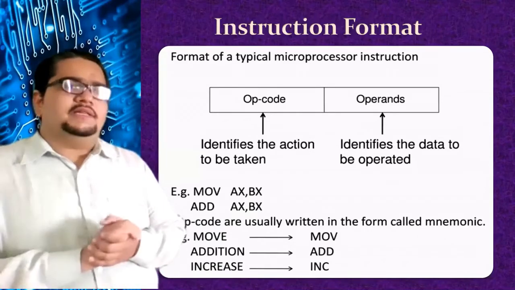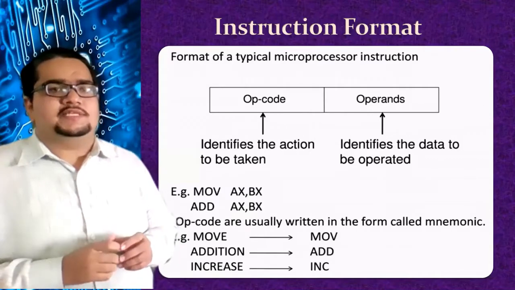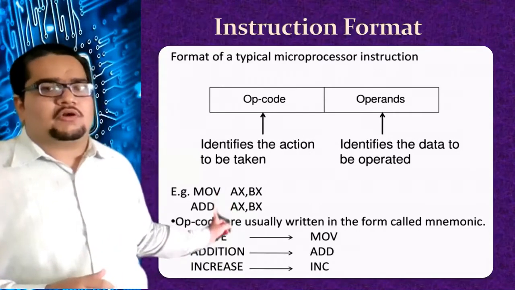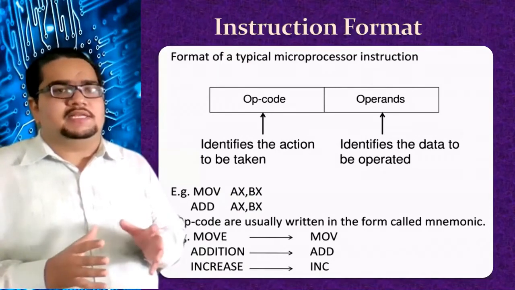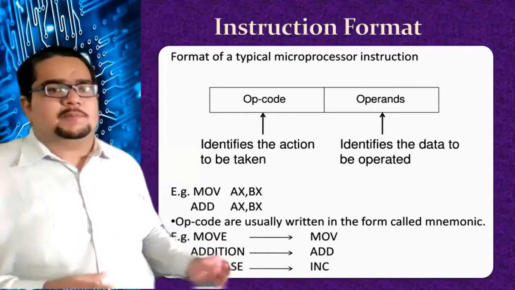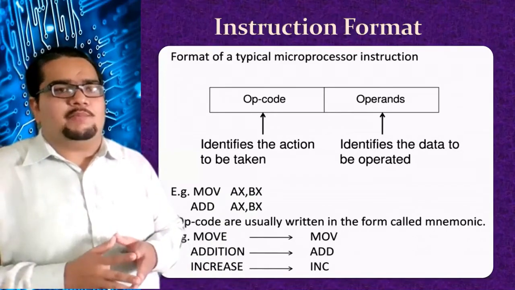Now all the instructions of 8086 are called mnemonics. The name of the instruction that is generally used, they are called mnemonics. They are the English words simplified for their meaning. Suppose move is there, MOVE. So instead of writing MOVE, we will write a mnemonic MOV.